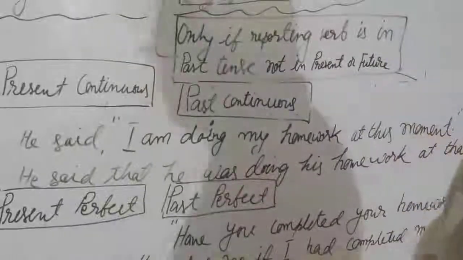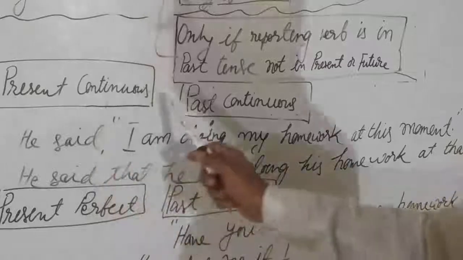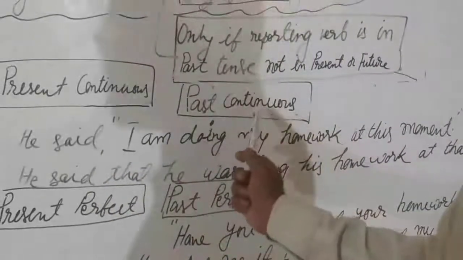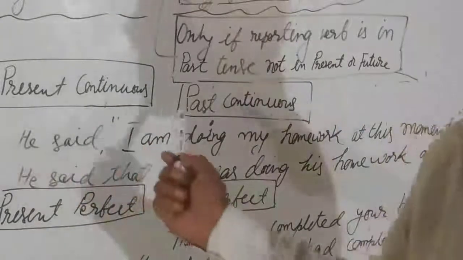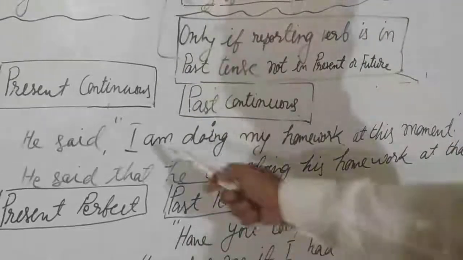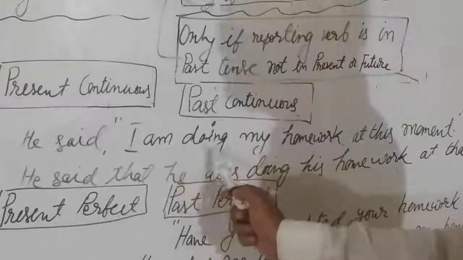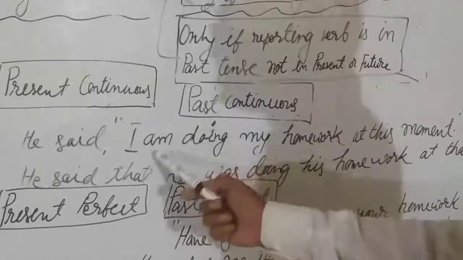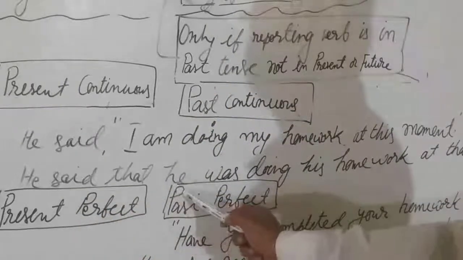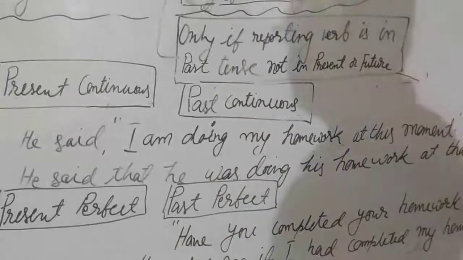Well, now if you find the tense of reported speech is in present continuous tense, you change the tense of reported speech into past continuous while reporting into indirect speech. With example: he said, I am doing my work at this moment. So here the tense of this dialogue in direct speech is present continuous, so this will be changed into past continuous. Am will change into was. So he said that he was doing his homework at that moment, this changing into that.